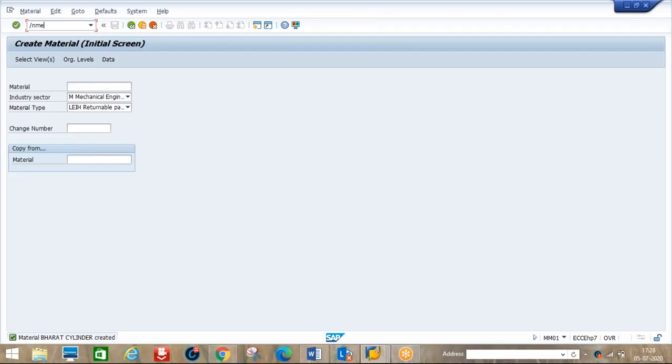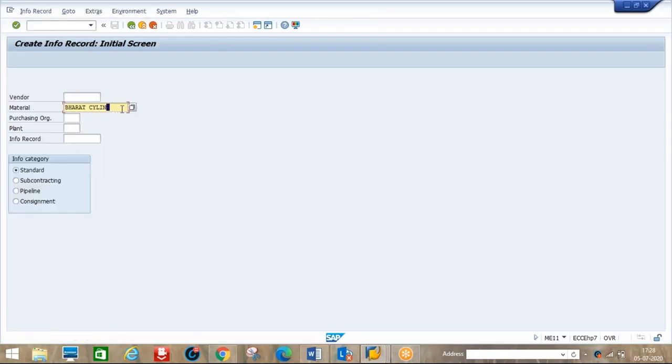Let's take an example, ME11. What we created, Bharat Gas, that's a cylinder, no need to be linked like that. Vendor, so for example maybe Bangalore vendor. Let's say Bangalore vendor 3.